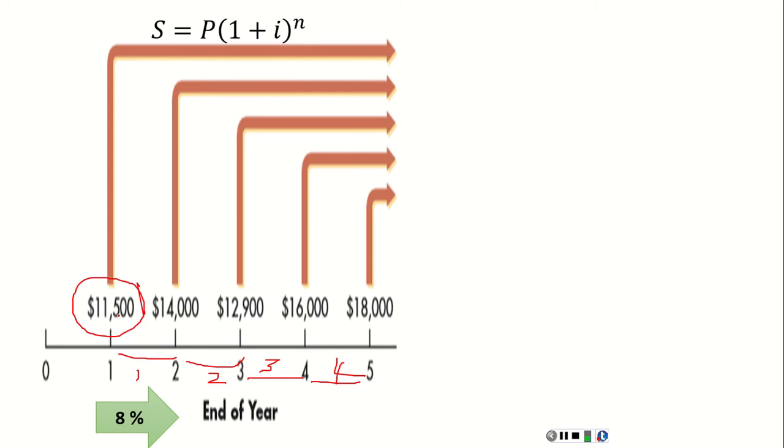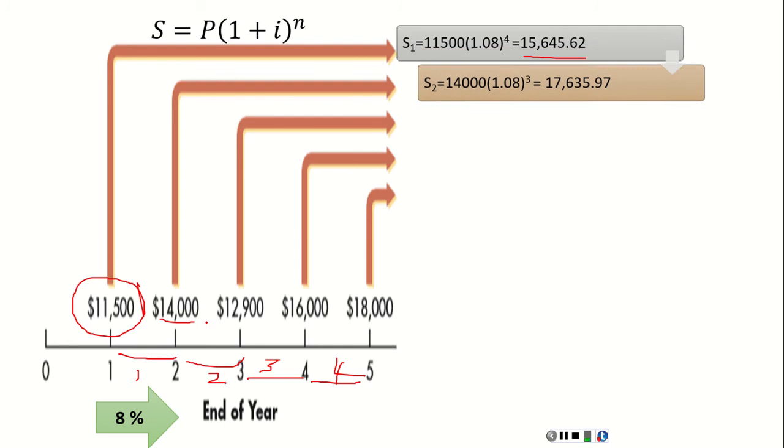So the first amount received at the end of year 1 will be accumulated for the next 4 years at 8%. So it will be accumulated to be 15,645. The second amount, which is 14,000, will be accumulated at 8% over the next 3 years to be 17,635.